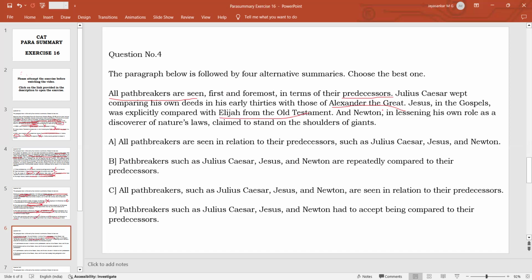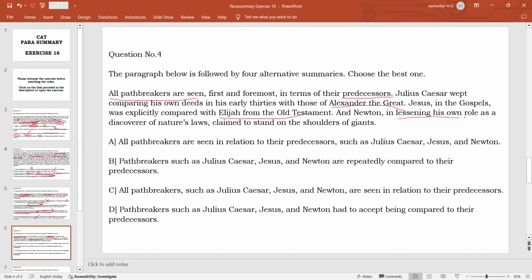Again, the same thing. And Newton, in lessening his own role as discoverer of natural laws, claimed to stand on the shoulders of giants. Newton was always humble enough to say that I have not done anything great in discovering the laws. I have just followed up with the works of earlier people. That is why he was always very humble.